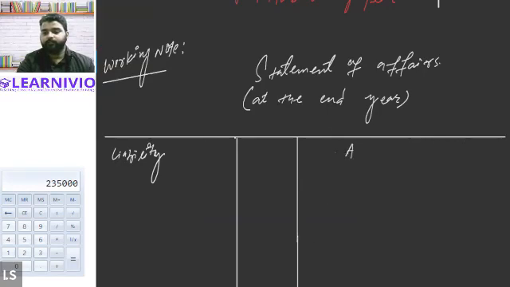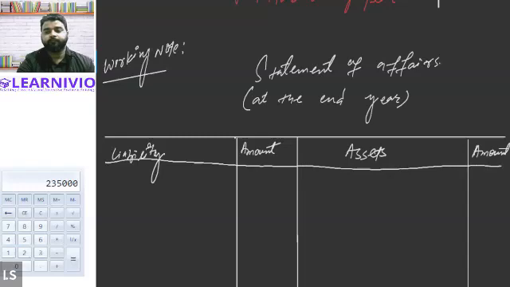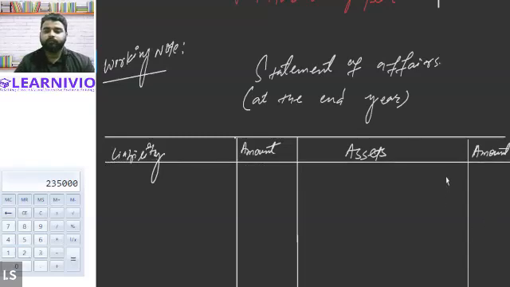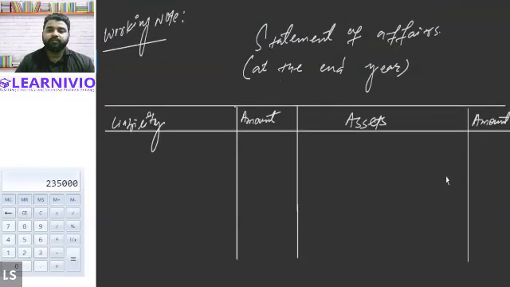And assets. In this statement of affairs we will be writing all the values of the assets and liabilities.